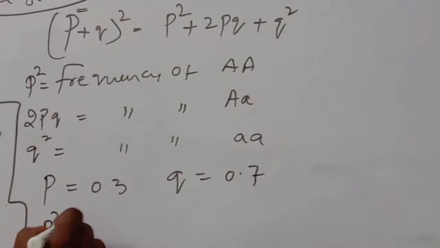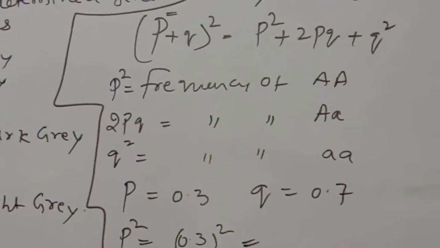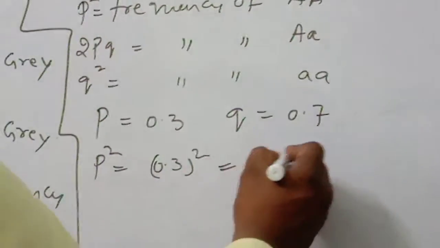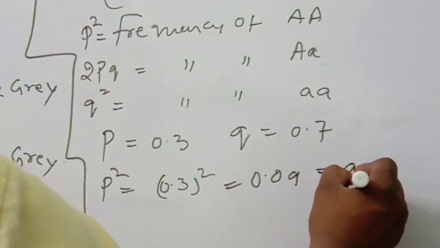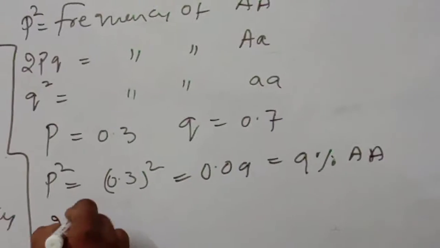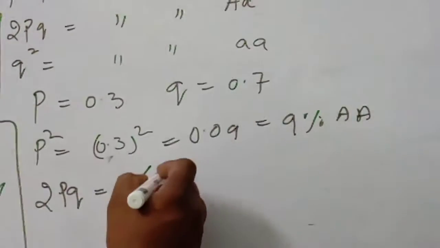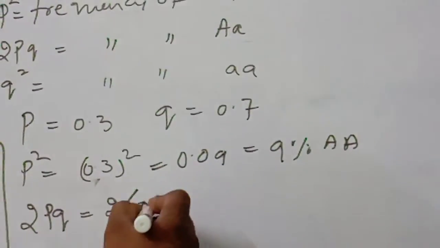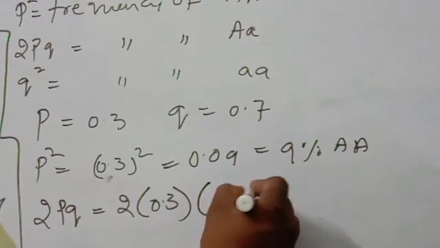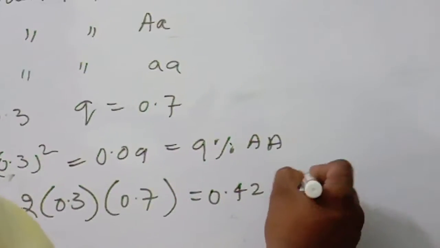Then P square means 0.3 square, and 0.3 square is 0.09, which is equal to 9%. 2PQ is equal to 2 into 0.3 into 0.7, come on, how much? It will be 0.42, which goes to 42%.